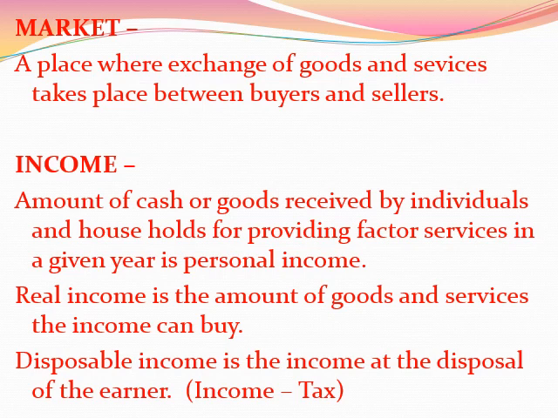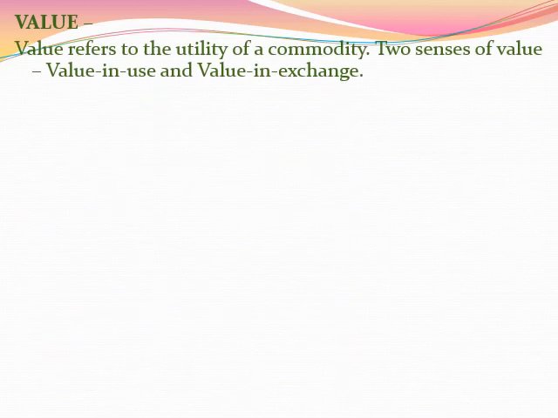Next is value. What is value? Now in ordinary usage, the term value refers to the utility of a commodity. Firstly, the terms value and price are not totally interchangeable.